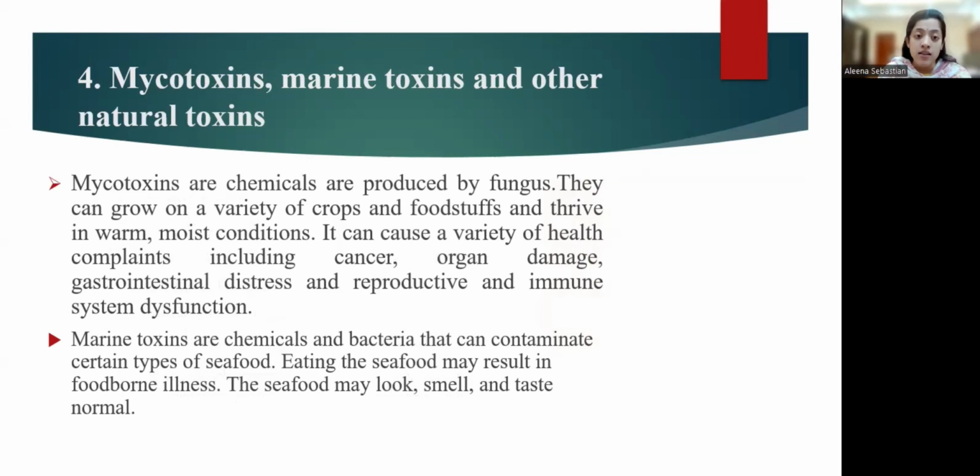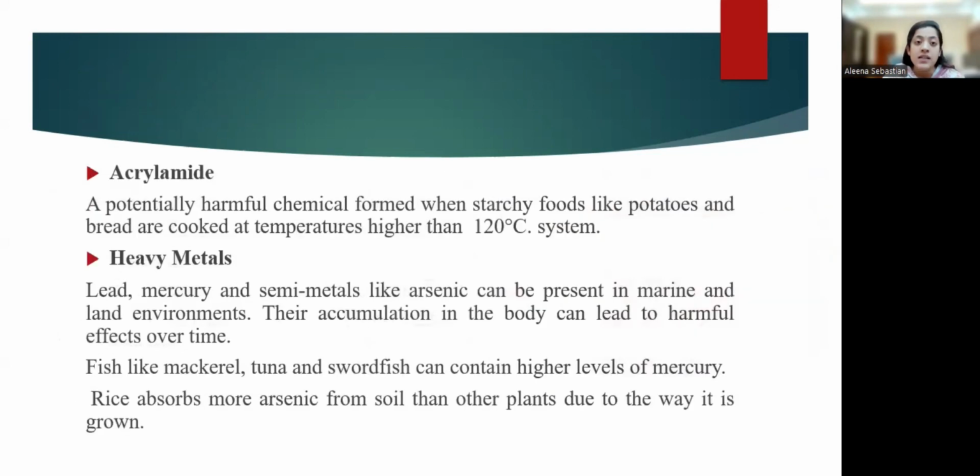Then marine toxins are nothing but chemicals and bacteria which can contaminate certain types of seafood. When the seafood is ingested by humans, it causes foodborne illness. The seafood actually appears normal, but it may be contaminated with these marine toxins. And similarly, acrylamide. Acrylamide is another example of chemical hazards. It is a potentially harmful chemical which is formed when starchy foods like potatoes and bread are cooked at temperatures above 120 degrees Celsius.